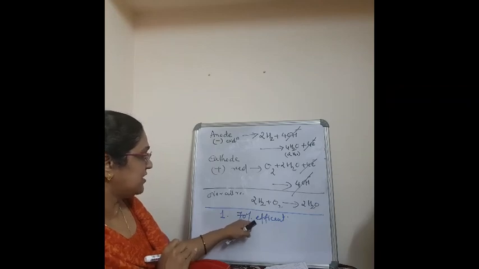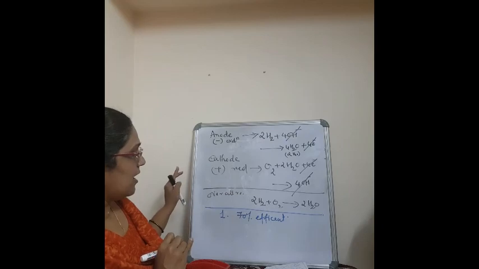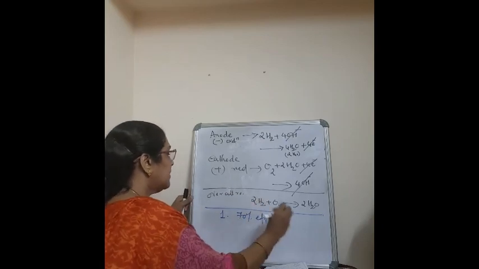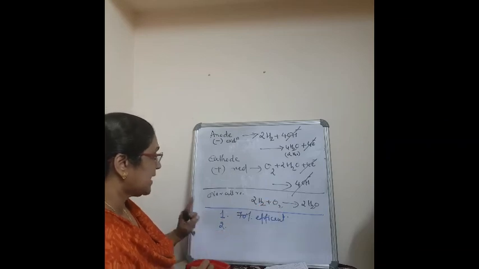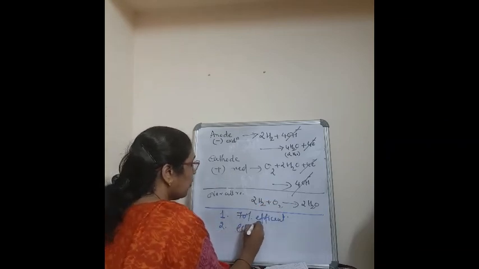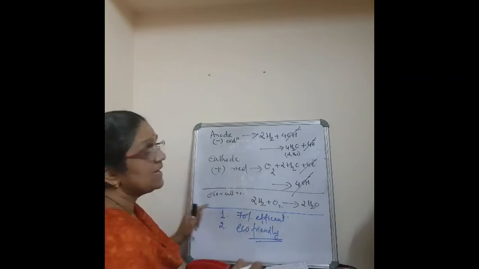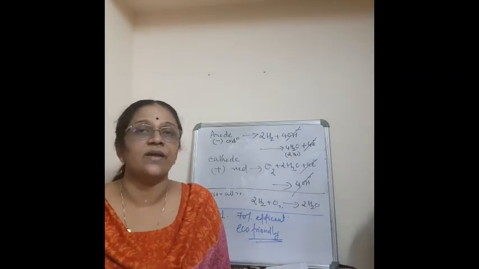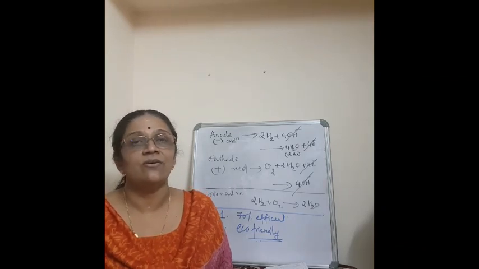The second advantage is that it is eco-friendly, that is, pollution free in nature. These are the two advantages of the hydrogen oxygen fuel cell.